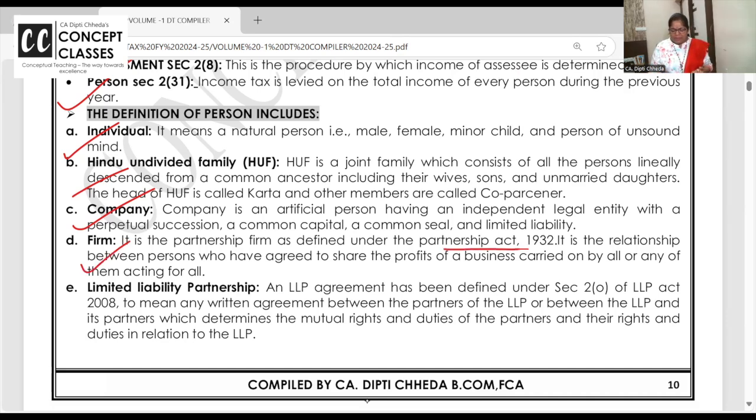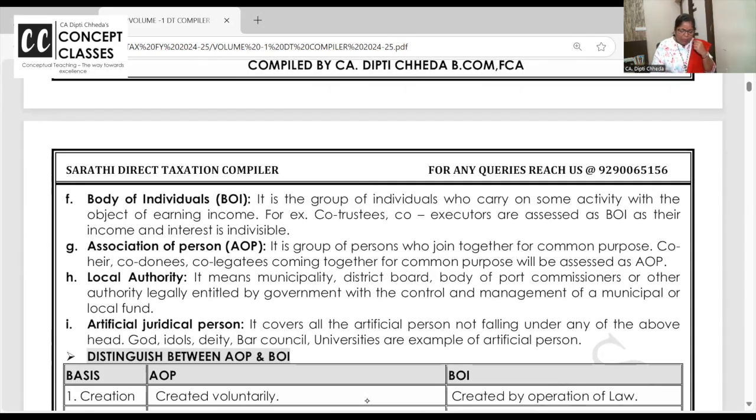Partnership firm as per the Partnership Act, limited liability partnership as per the LLP Act, body of individuals, group of individuals. A, B, C coming together, they are not partners, but they are common heirs or common trustees or executors of someone's will and all. Definitely, it will be a body of individuals. Association of persons: body of individuals is where individuals are coming together, and association of persons, circle the definition of person.